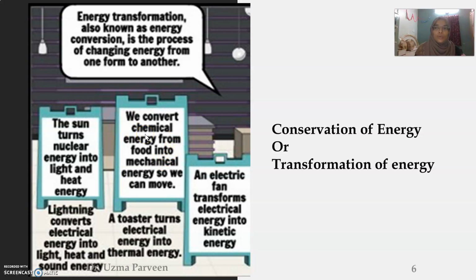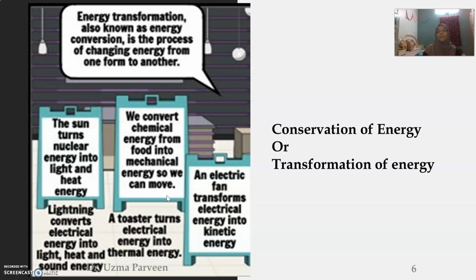If we eat glucose, it breaks down into simpler molecules, and we convert chemical energy from food into mechanical energy. So we can move or work by using this mechanical energy. Here also chemical energy gets converted into mechanical energy.